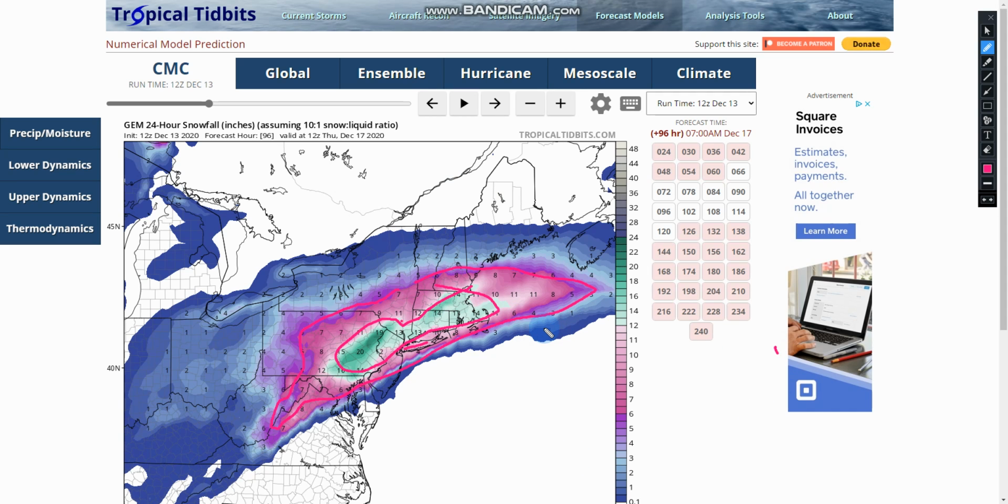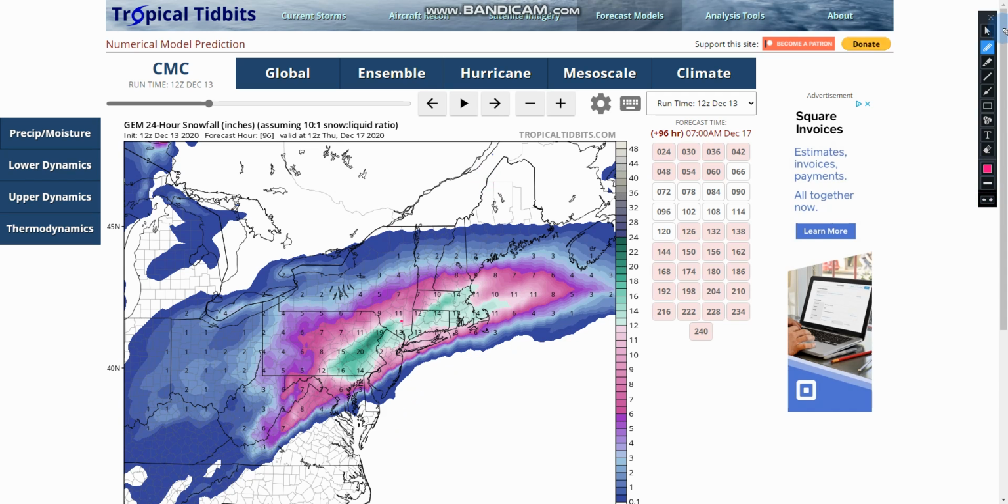That stretches from Virginia all the way up to the most southern extreme parts of Maine right here. I think that's a little too far north because you have the blocking high, and I don't think the storm will be able to go too far north before getting pushed out east, so we'll see about that.